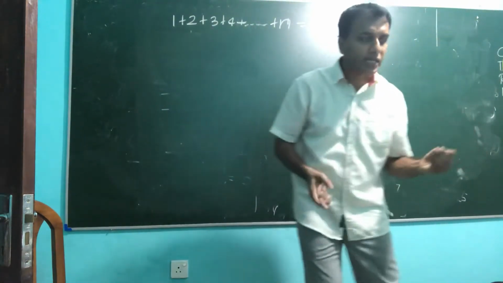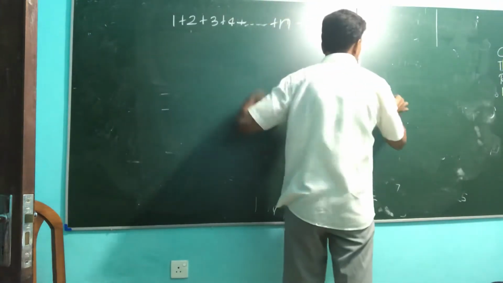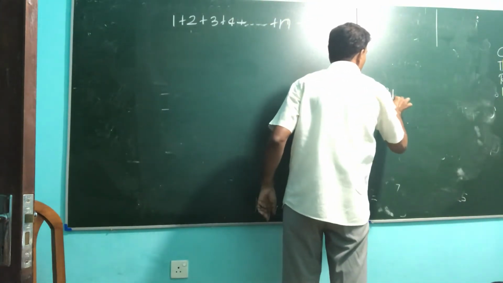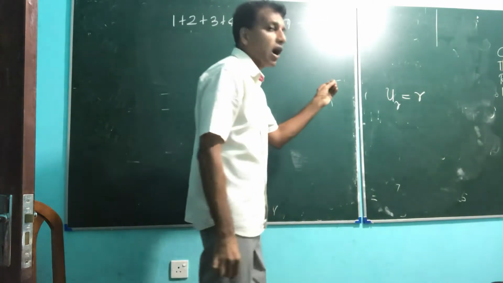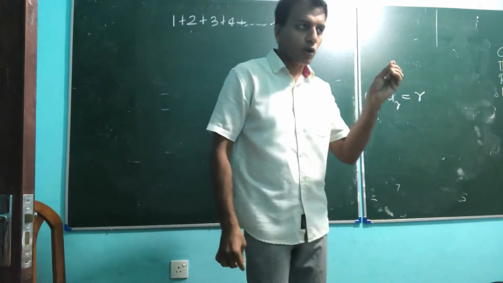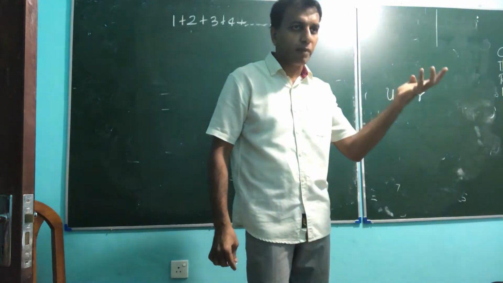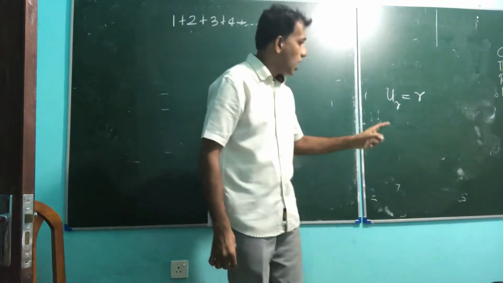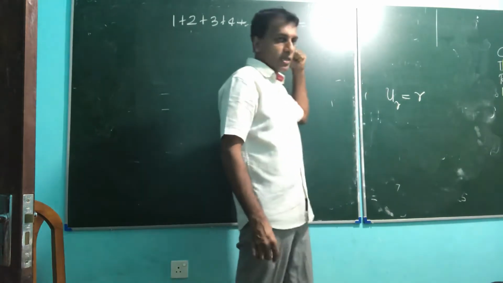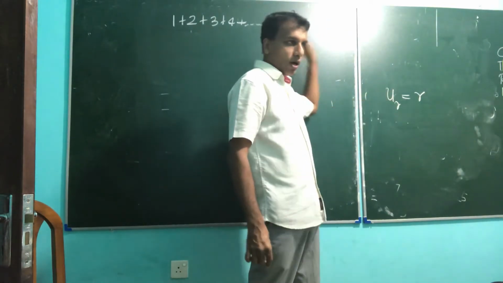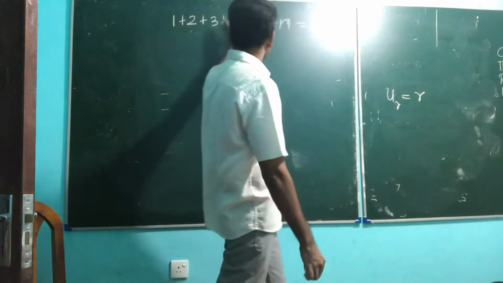There's a general term here, right? If I say Ur, that is r. In O-level maths you learned Tn equals a plus n minus 1 d, a pattern like that. Here r is the general term. If r is 1, that is U1, the first term; r is 2, U2; r is 3, the third number.